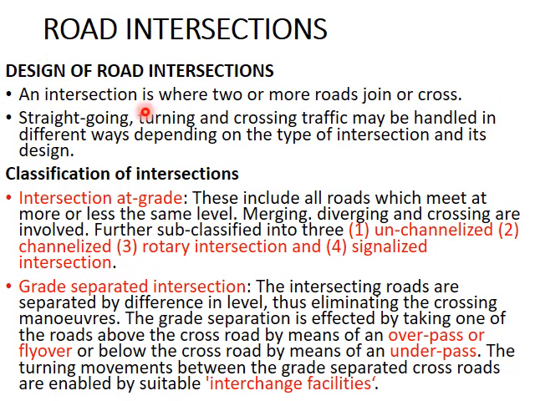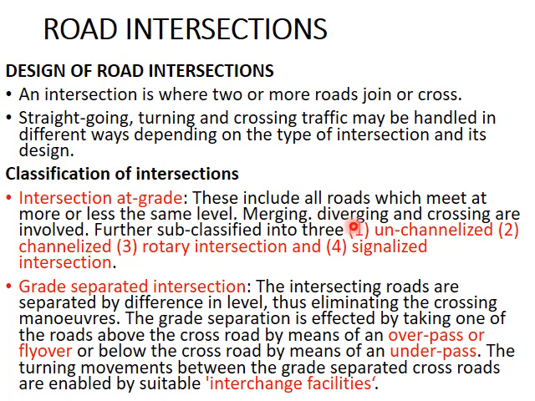The road intersections are the final topic in traffic engineering. So a road intersection is a place where two or more roads cross. So there will be straight going traffic, turning traffic and crossing traffic. Classification of intersections are of two types: intersection at grade, that is all the roads crossing are in the same level. So merging, diverging and crossing are the operations involved in intersections at grade.